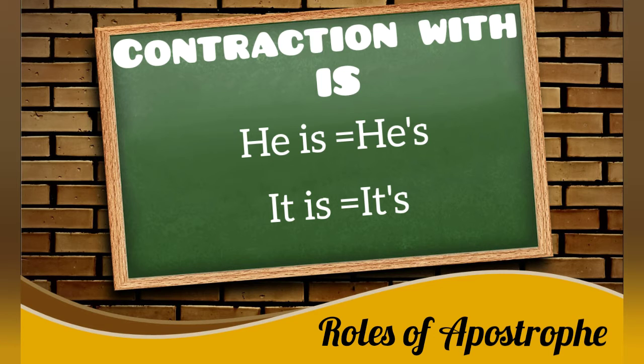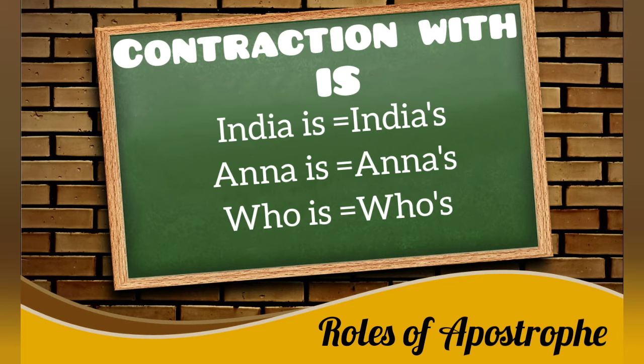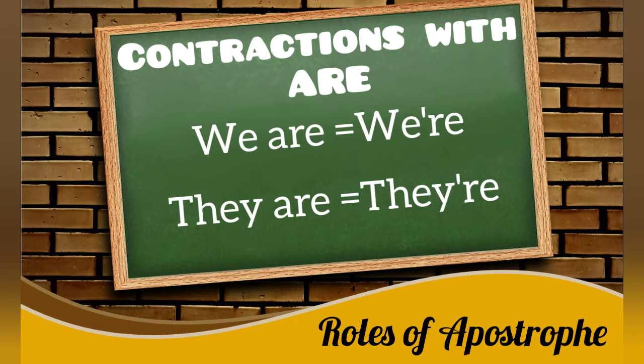Similarly, if you have to use any name, then we can say India is my country, India's my country. Some contractions with are. If we say we are coming, then we can say we're coming.